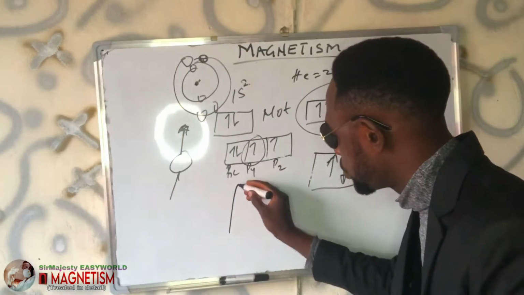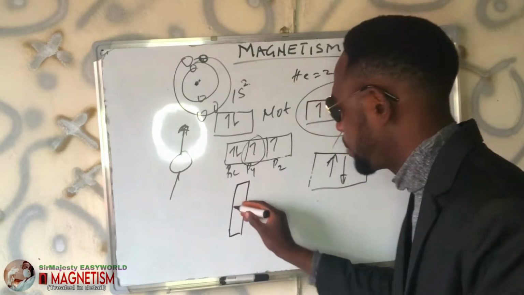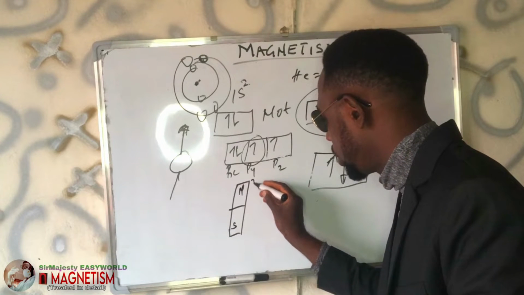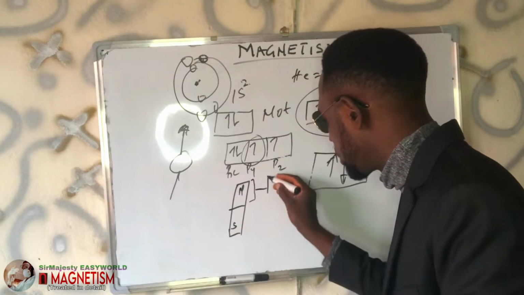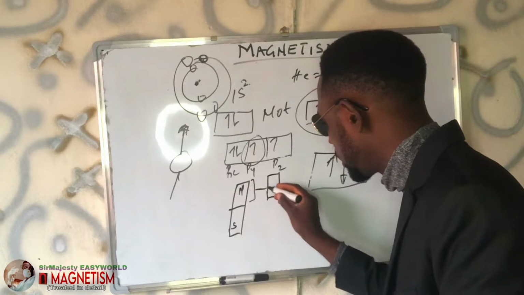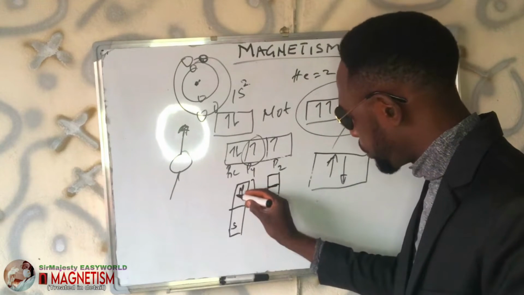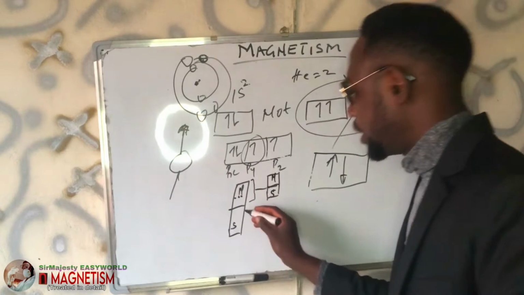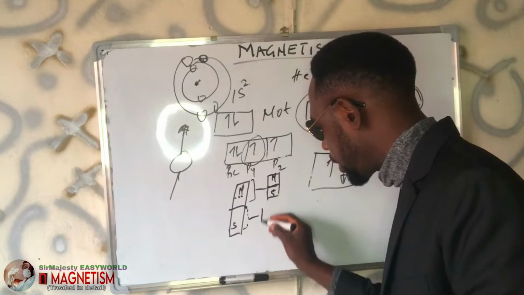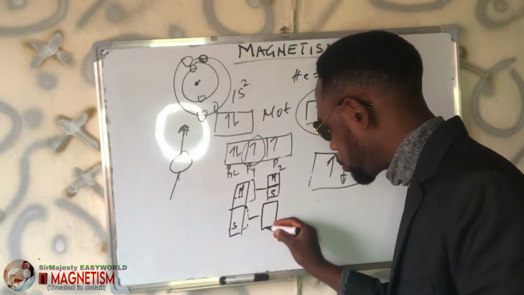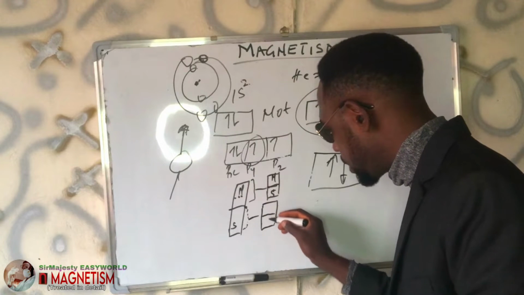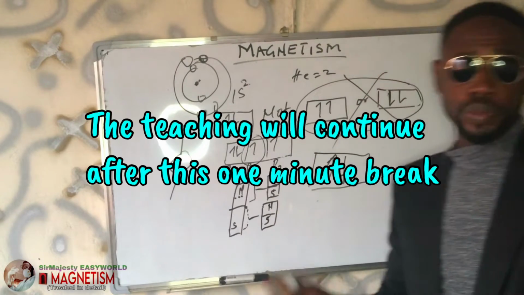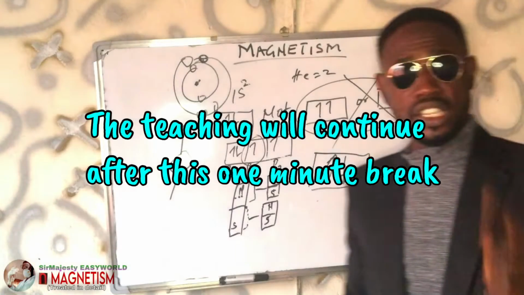If we have such a drawing like this, and this is a bar magnet, here is my north, here is my south. Then I decided to break this into two again. Immediately on breaking this into two, here is my north, here is my south again. If the same thing is applicable here, when I further divide it into two, here remains my south and here is my north. So I've succeeded in creating two bar magnets. So a monopole magnet is not possible.